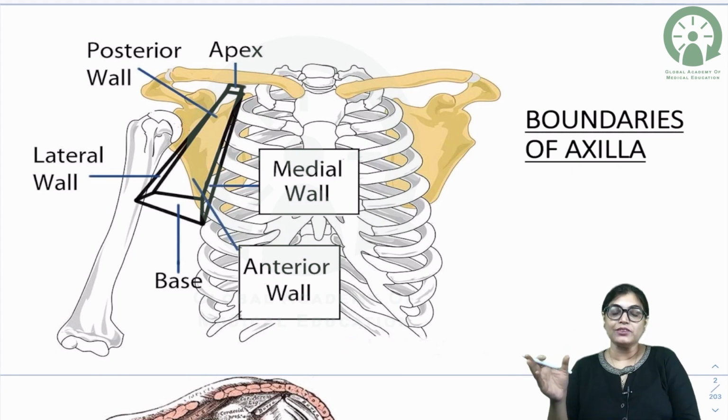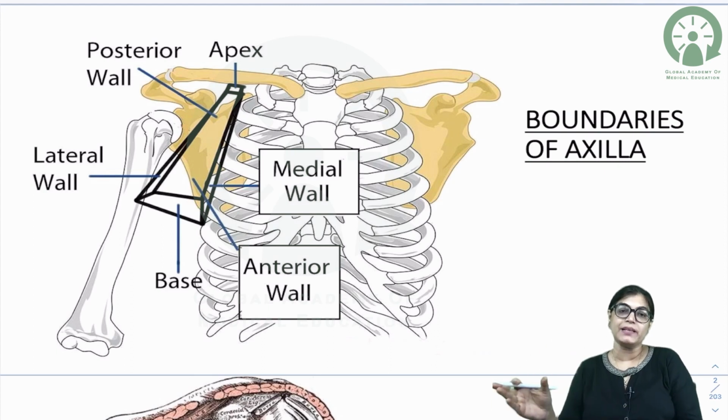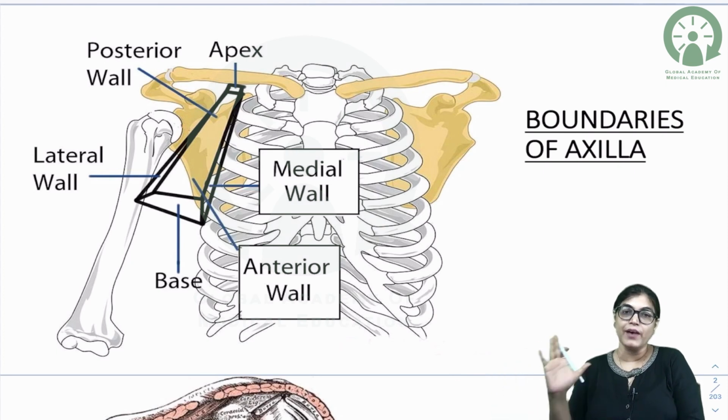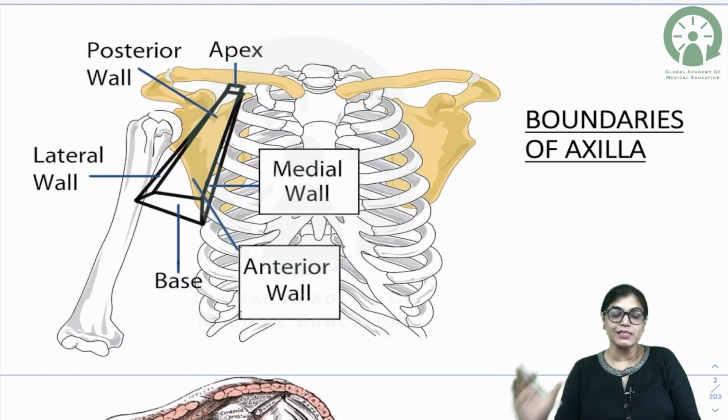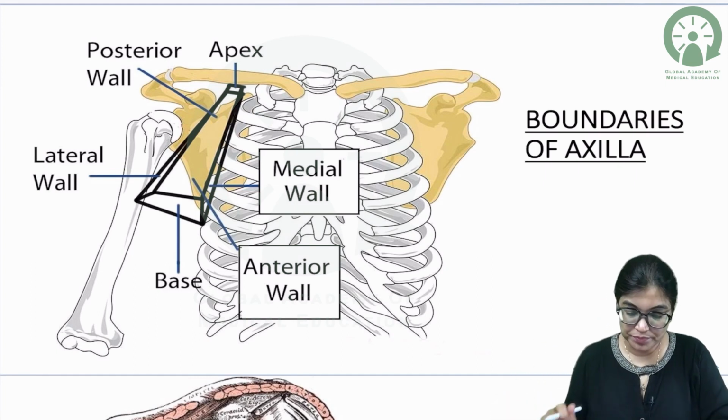So, I would firstly like to tell you about the walls of the axilla and the contents of the axilla. Then I would like to give you a brief description of the brachial plexus and a few important nerves, which I will explain briefly in slides, along with clinical MCQs related to that topic. That means the ulnar nerve, median nerve, radial nerve, and axillary nerve. All this will be explained along with MCQs related to the topic. So, let's start.